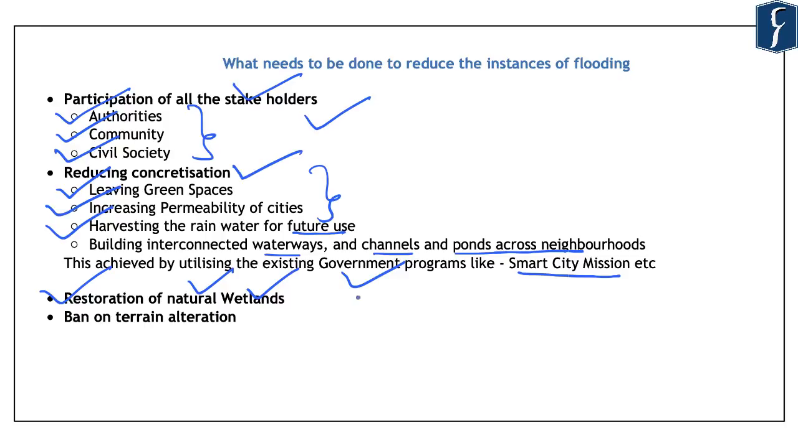And last but not the least, there should be a ban on terrain alteration, and this has mainly to do with the land use issue in the urban areas. So with proper planning, the alteration in the terrain of the city can be done away with, which means that the floodplains should not be occupied, or those areas which are important for harvesting the floodwaters should not be inhabited. So by focusing on these areas, the instances of urban flooding can be reduced considerably, and that will reduce the instances of economic losses that happen because of these floods.